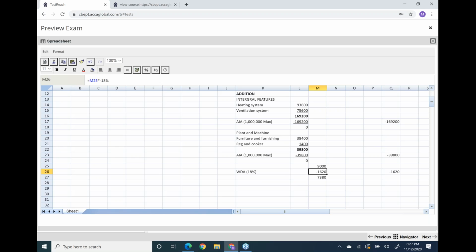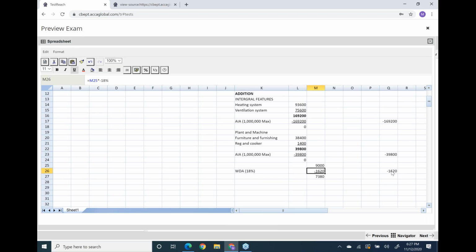Let's add up the capital allowance. It's 210,620. Let's bold it.